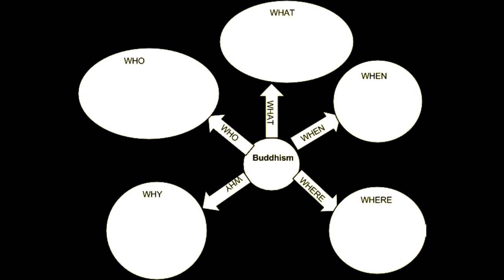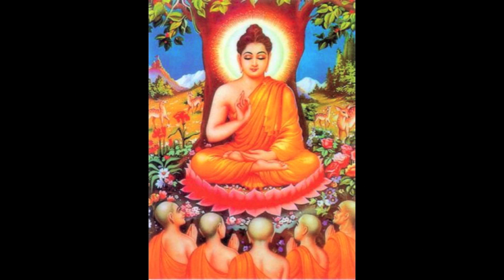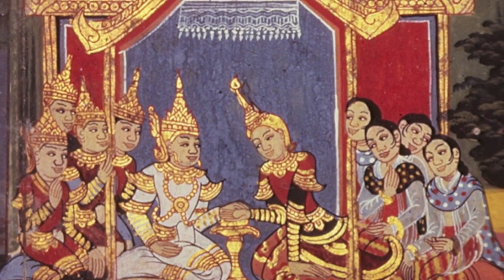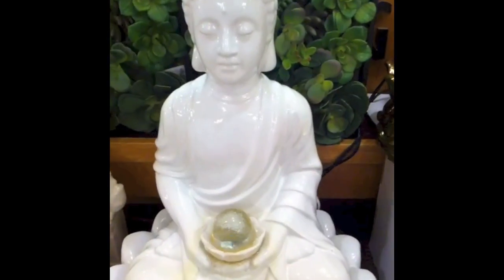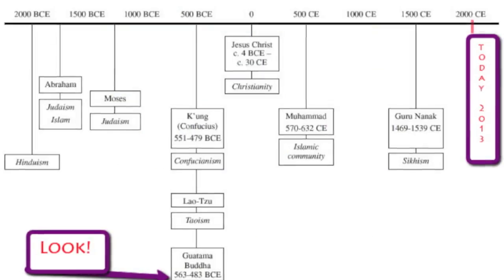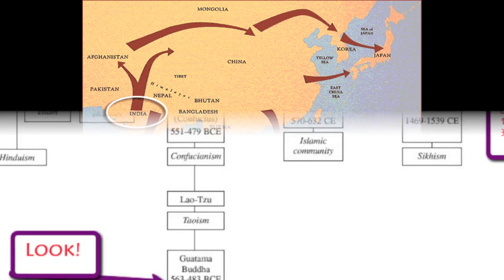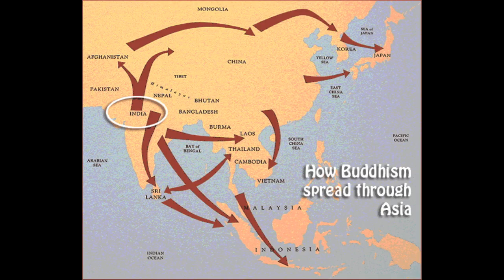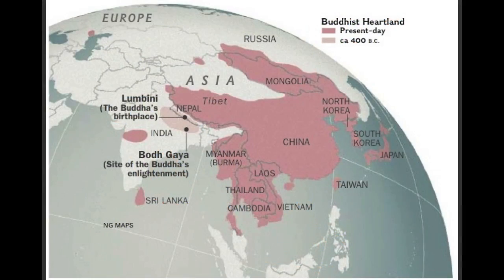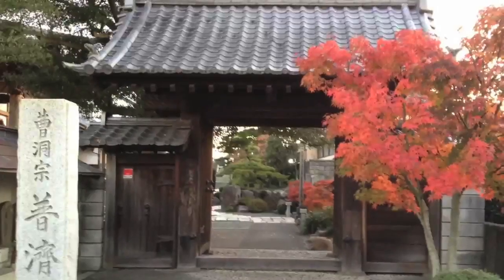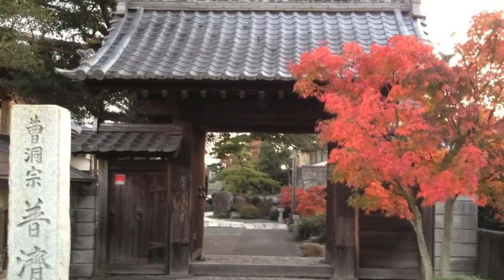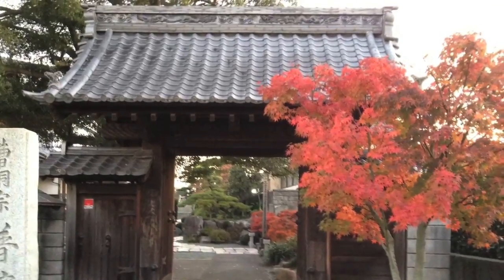Using a web diagram like this, let's do a quick overview. Basically, we're going to cover who developed Buddhism and who are influential people in history regarding Buddhism. What are the common beliefs and practices in Buddhism? When was Buddhism first introduced as a major world religion? Where on the globe was Buddhism first introduced, and where is it commonly practiced today? And finally, why? Why was Buddhism introduced, and why are people still practicing Buddhism today?